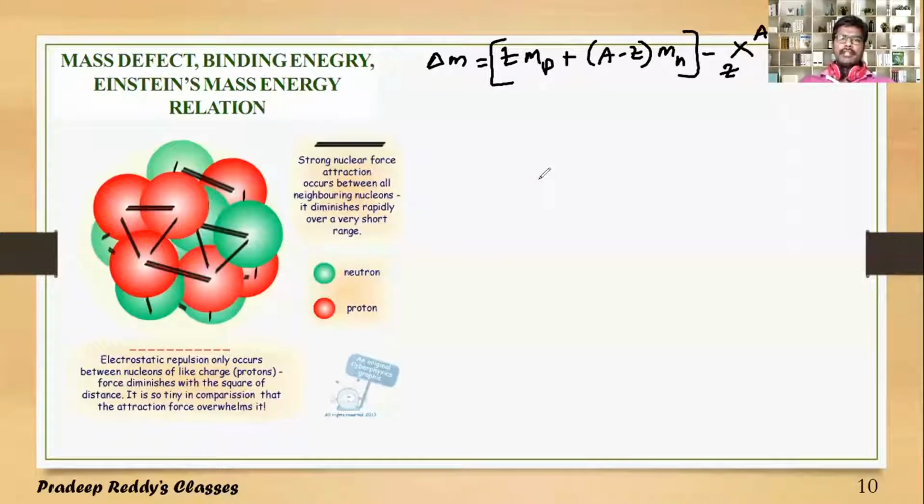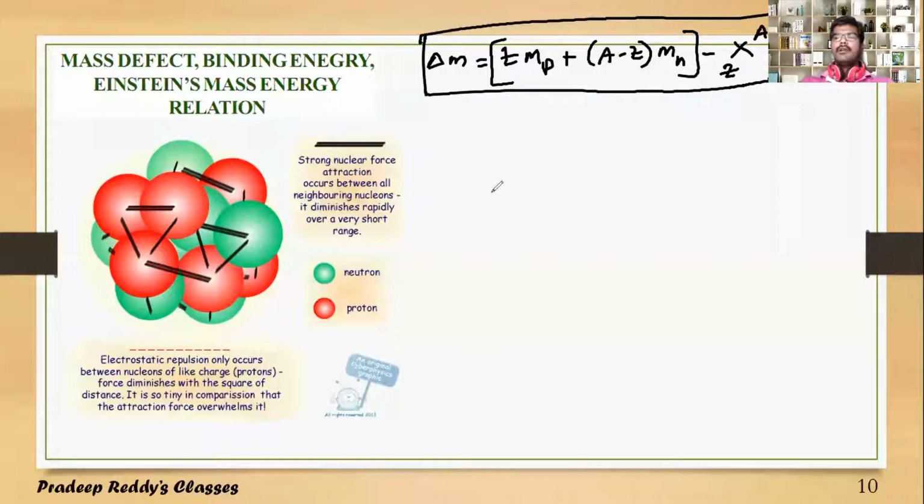In the previous lecture, we have derived the equation for mass defect. This is the equation for mass defect. Now, where is this mass going? As I already told you, delta M is the discrepancy or the difference between the masses of the constituents and the mass of the nucleus. So where is this mass going? This mass actually gets converted into energy.